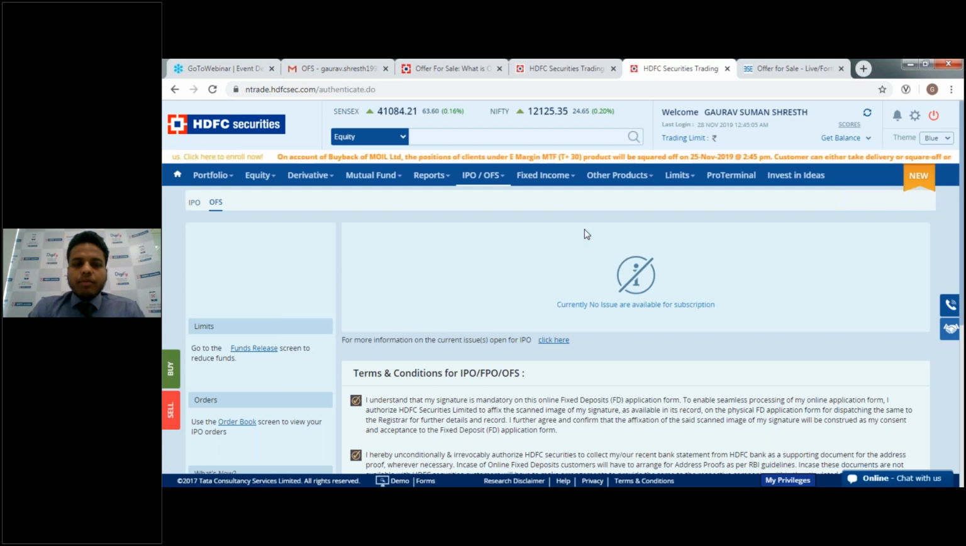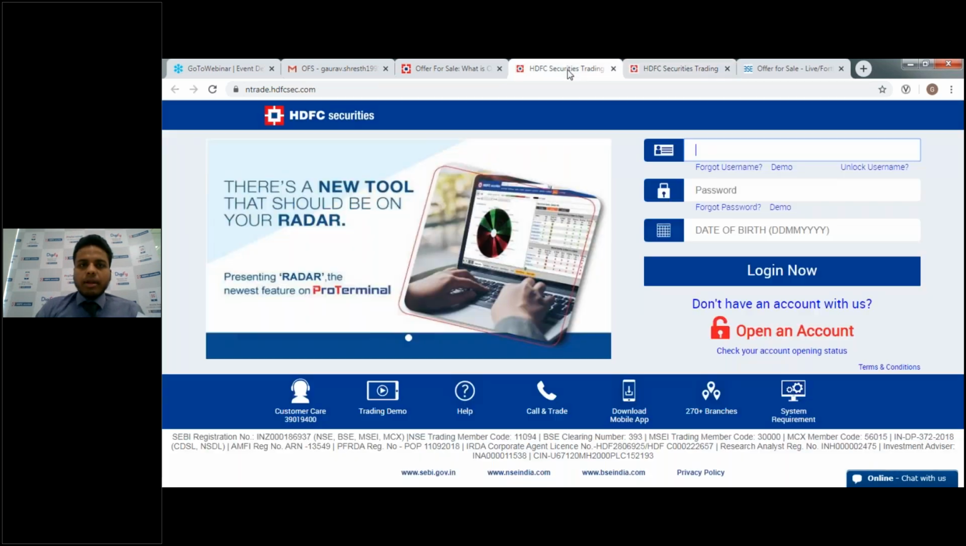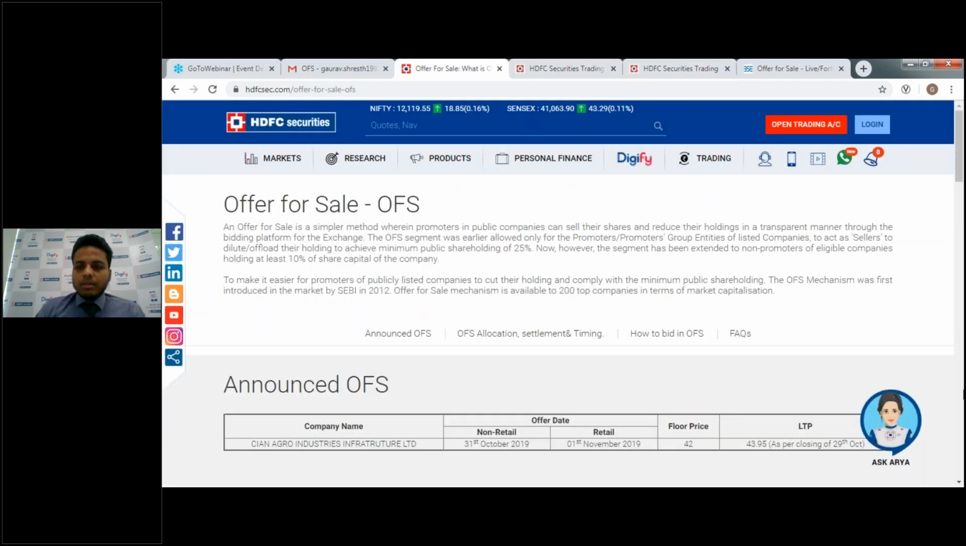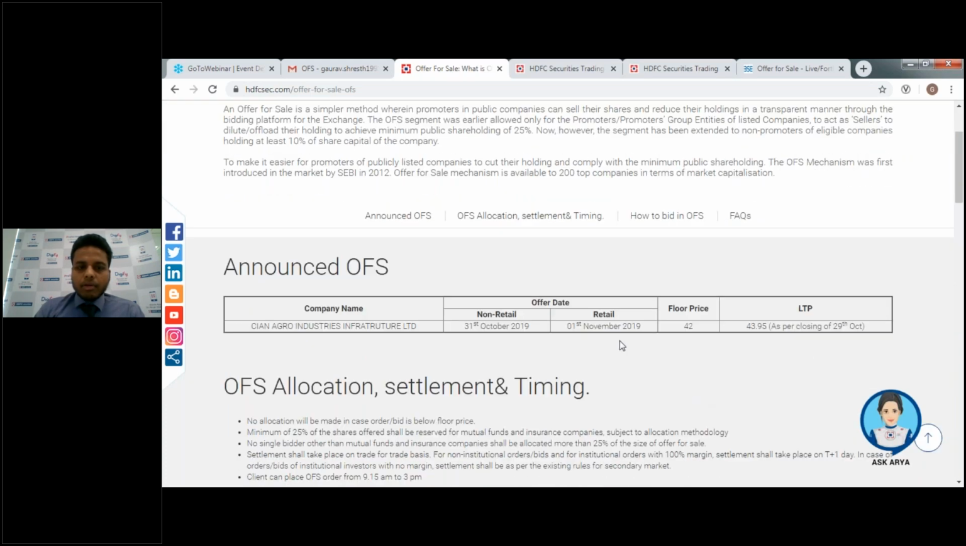So we have another question coming from Mr. Sanjay. What is the floor price? Mr. Sanjay, the floor price is the price as you can see in this example also. We will try to show you. So this is our OFS page and this is the last OFS that came recently, which was for Shein Agro Industry Infrastructure. The floor price was 42 rupees and the current LTP was around 43.95. What that means is that even though the LTP is almost 44 rupees, you can apply and get the OFS at 42 rupees. So the floor price is the minimum price at which you can apply.